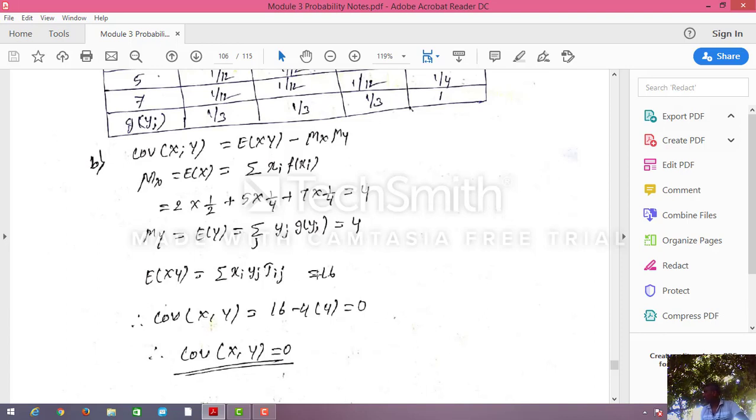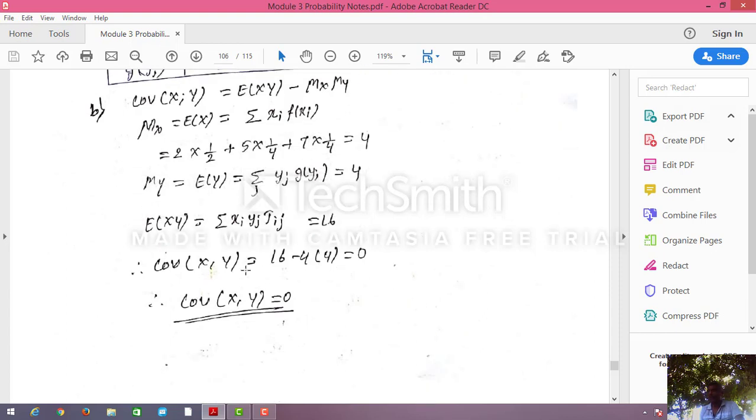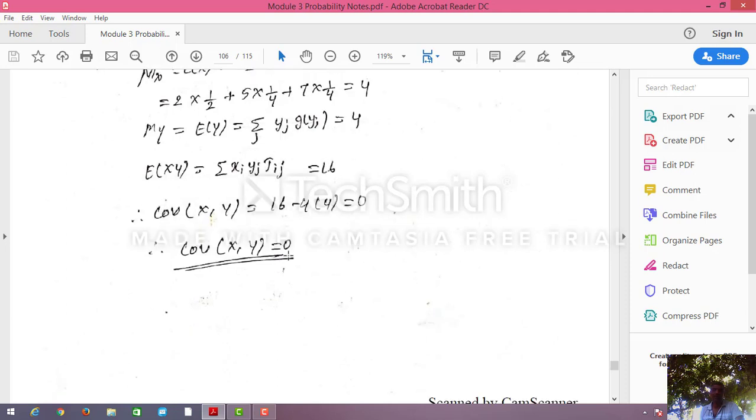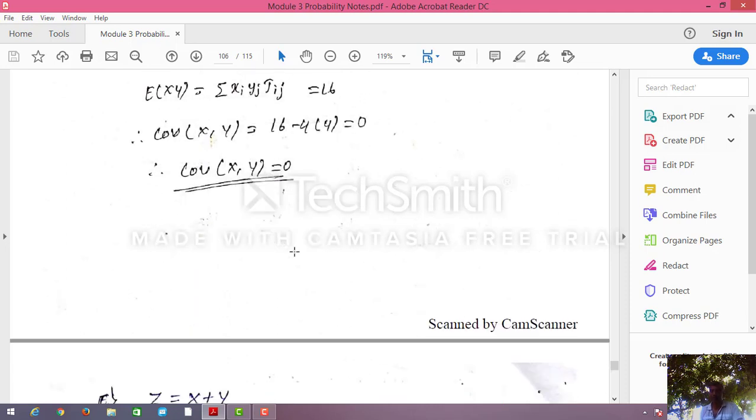You will get 16. Now covariance of x comma y equals expectation of xy minus expectation of x into expectation of y. Expectation of x is 4, expectation of y is also 4. 16 minus 16 should be 0. So covariance of x comma y equals 0. Already we showed this one.